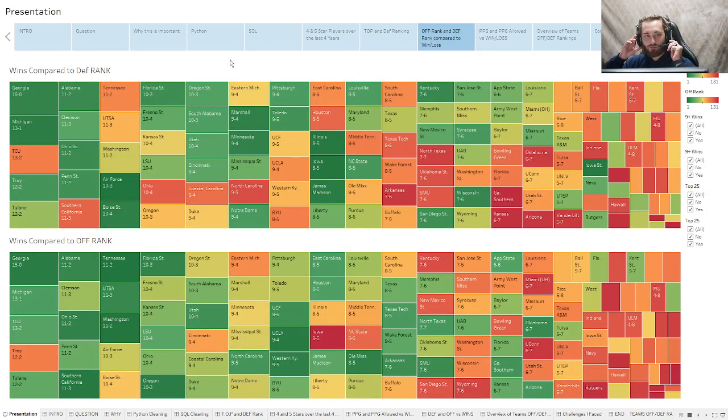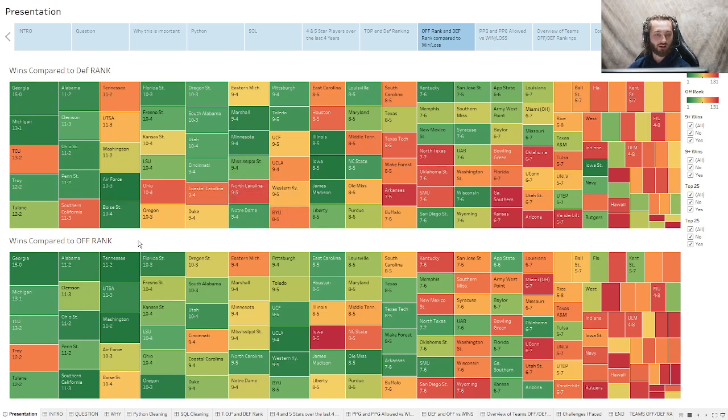I found this to be a better graph to show the correlation between wins and offense and defense ranks. You can see in the top it's the defensive rank compared to your wins, and in the bottom is your offensive rank compared to wins. The top shows teams like Tennessee, UTSA, Southern California, and TCU all having really poor defenses, but they're still very highly rated as far as the wins that they were able to get.